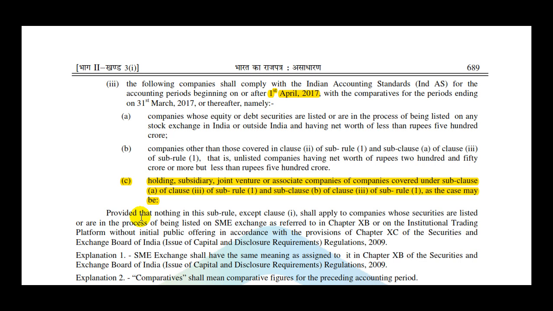However, now the area of discussion is, if at all we are speaking about stock exchanges, what if these companies are in the process of, or they are listed in, let's say, a small or medium stock exchange. So provided that nothing in this sub rule except clause 1 shall apply to companies whose securities are listed or in the process of being listed on SME exchanges as referred to in chapter XB, or on the institutional trading platform without initial public offering in accordance with provisions of chapter XC of Securities and Exchange Board of India, that is SEBI, Issue of Capital and Disclosure Requirements Regulations 2009.